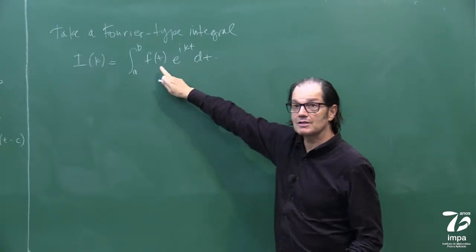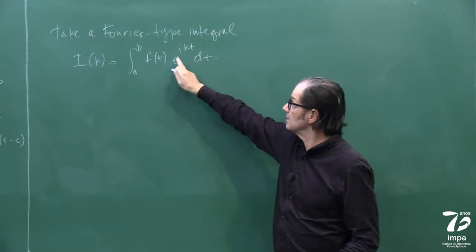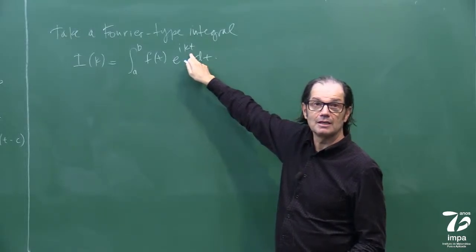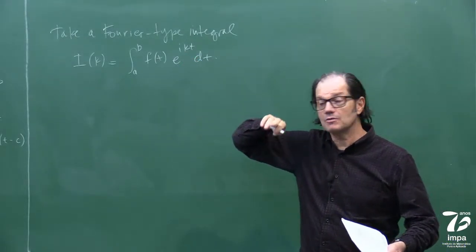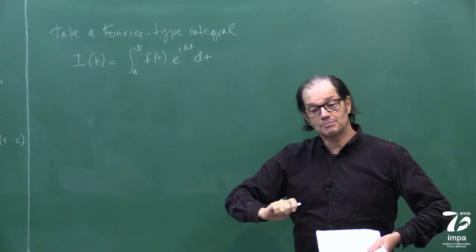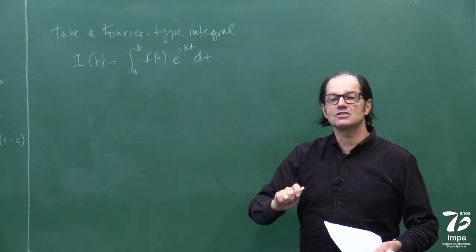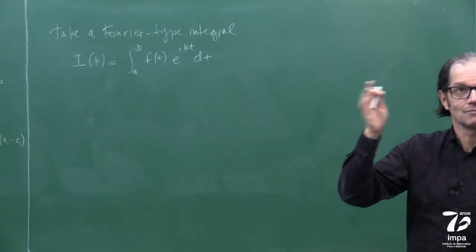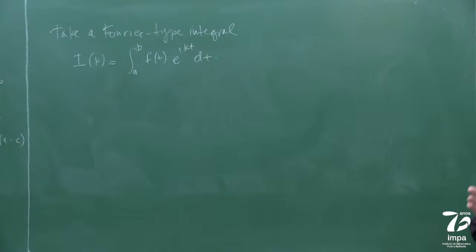When k goes to infinity, this guy dies, right? But if this phase here is a function, it's more complicated. Then if the phase has a stationary point, which means derivative equal to 0, there's a point where it slows down a little bit, and that's just enough to pick up something non-trivial. Okay, that's in words. Let me show you the highlights.